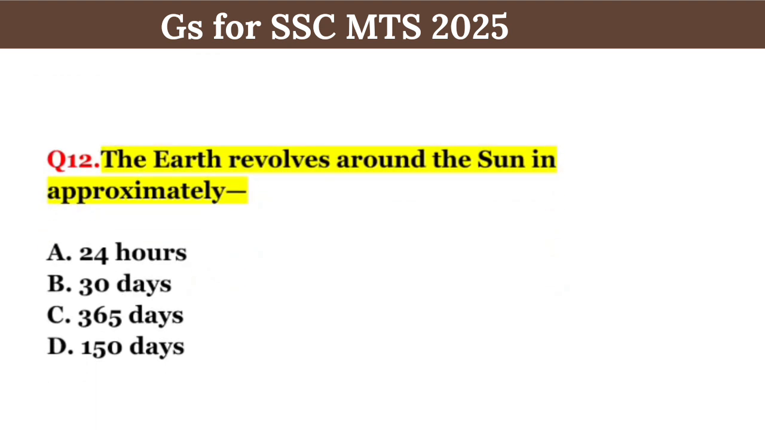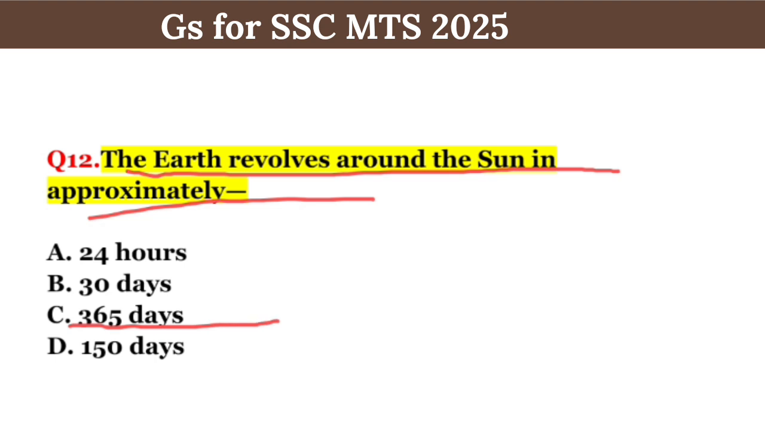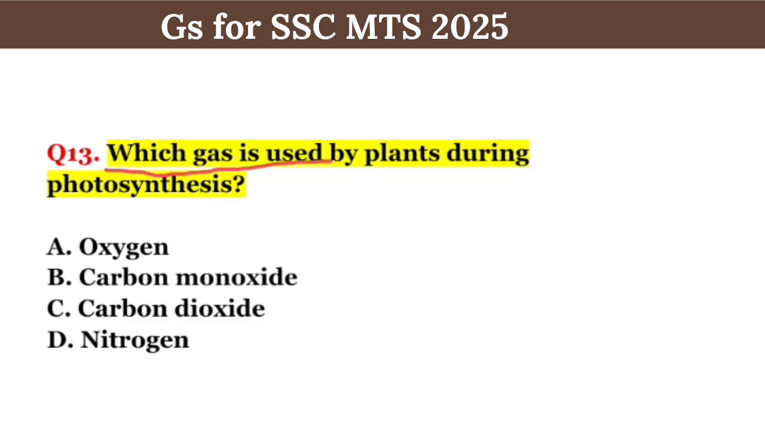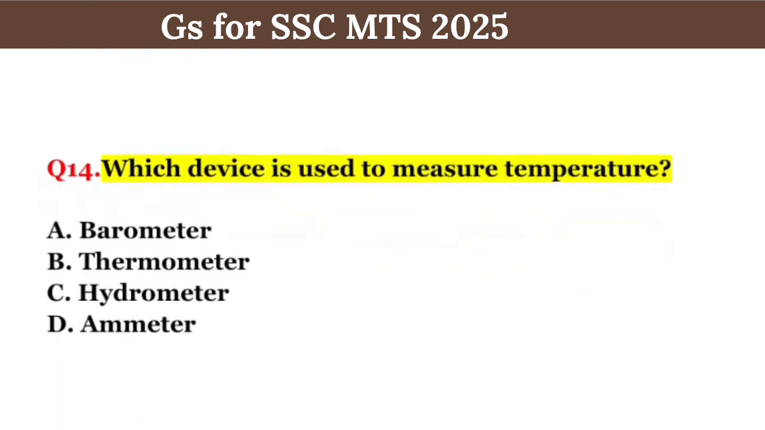Question number 12 is, the earth revolves around the sun in approximately... Right answer, option C, 365 days. Question number 13 is, which gas is used by plants during photosynthesis? Right answer, option C, carbon dioxide.